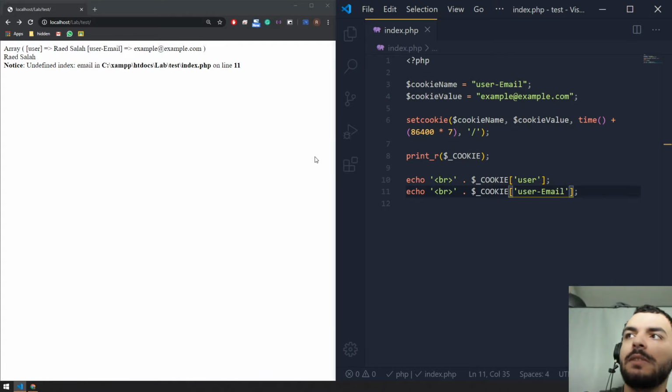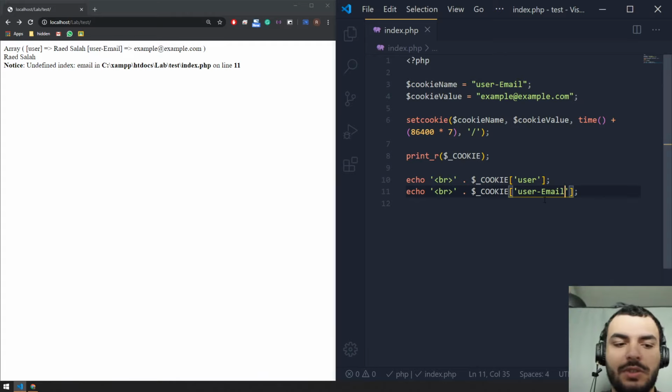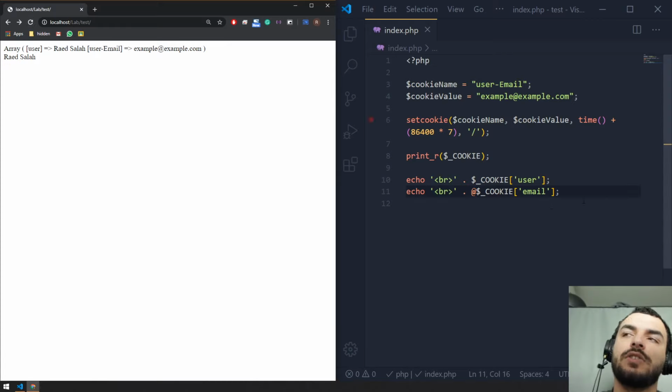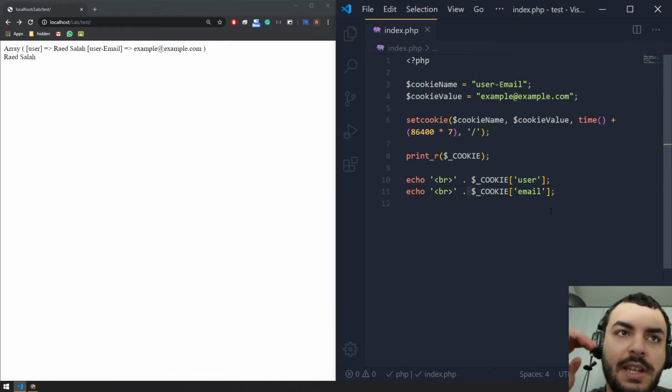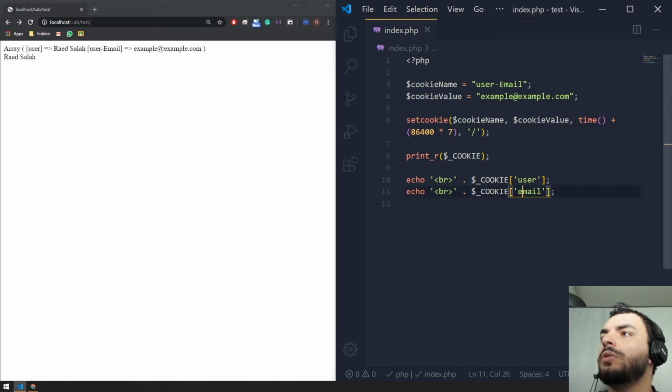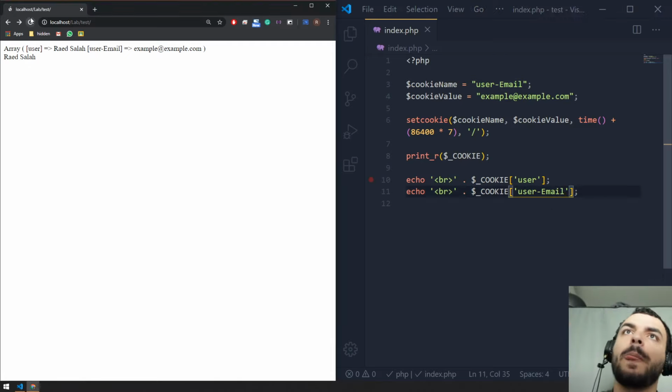In fact, you can disable it by just having, for example, let me just do this. And just using the at sign, and the notice is going to disappear. But always have the notices appear so you know if there is an issue or not. And there you go. So this is how we fetch the information from our cookie variables.